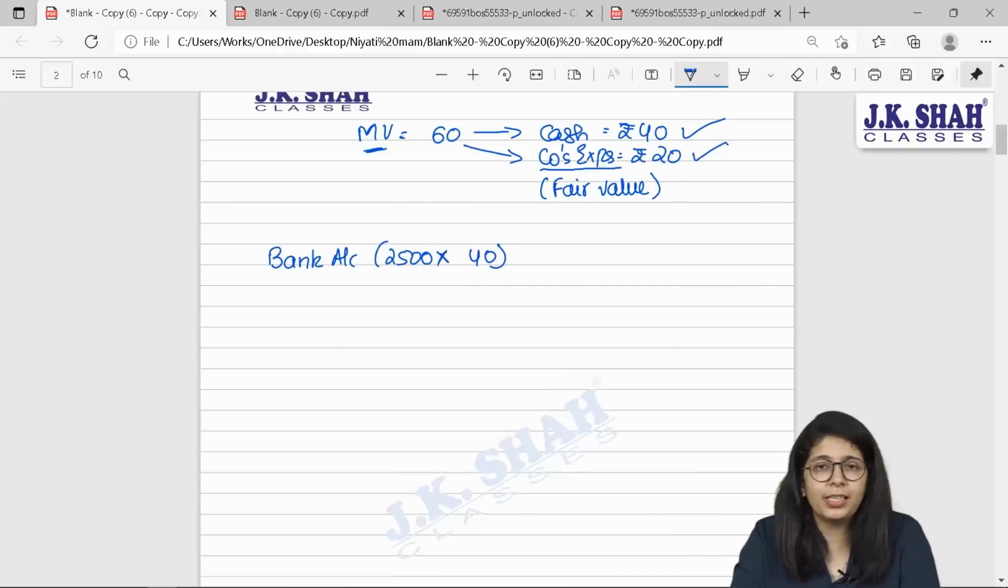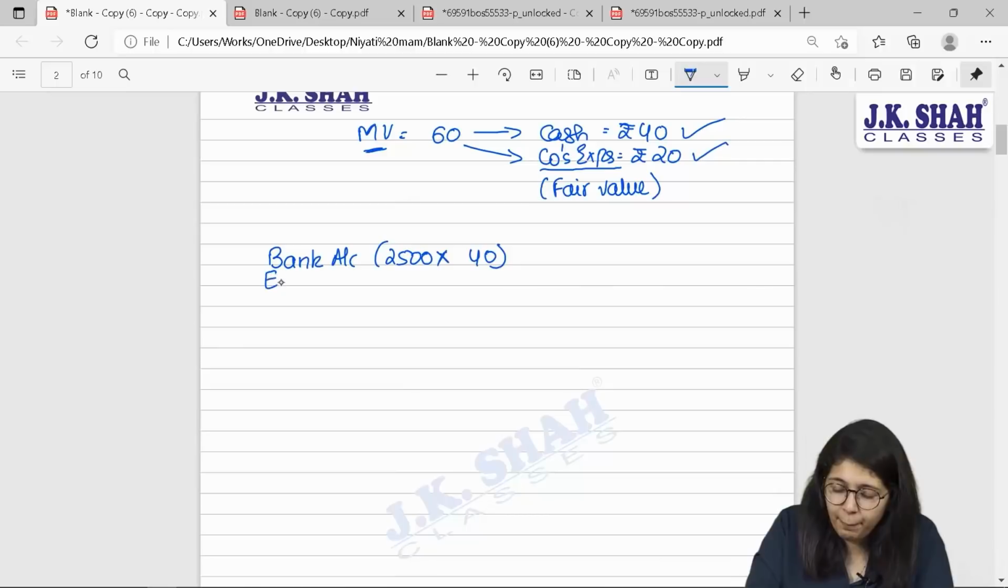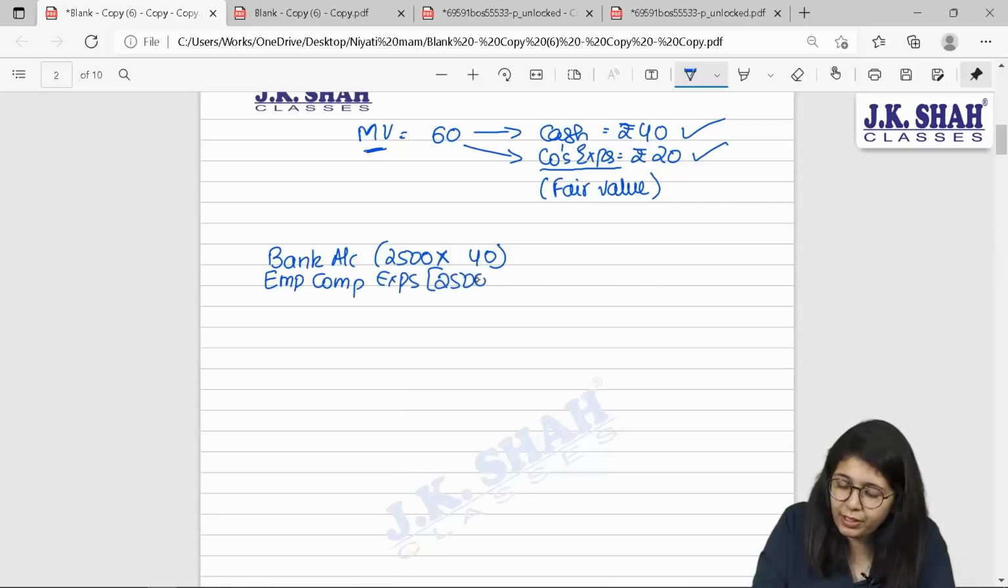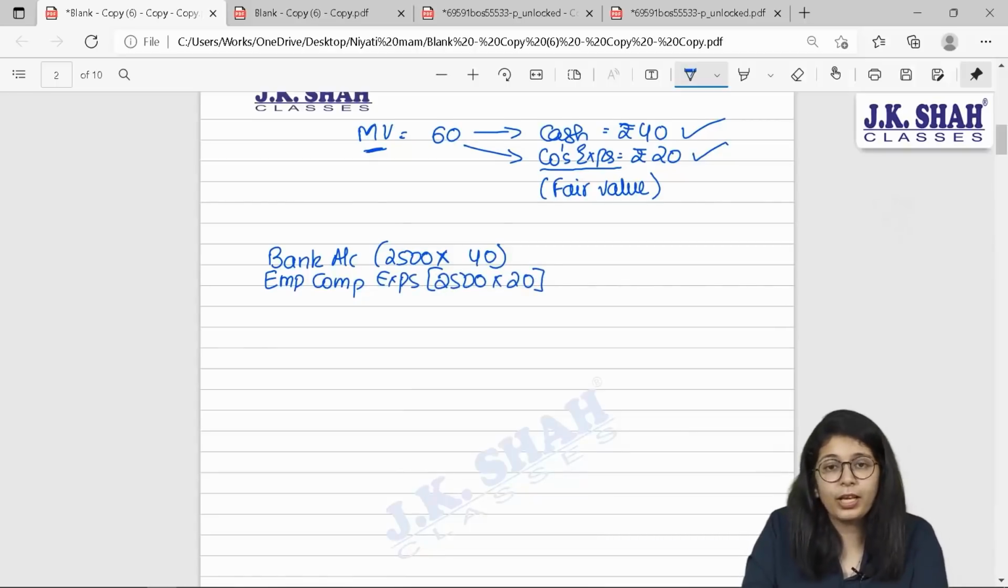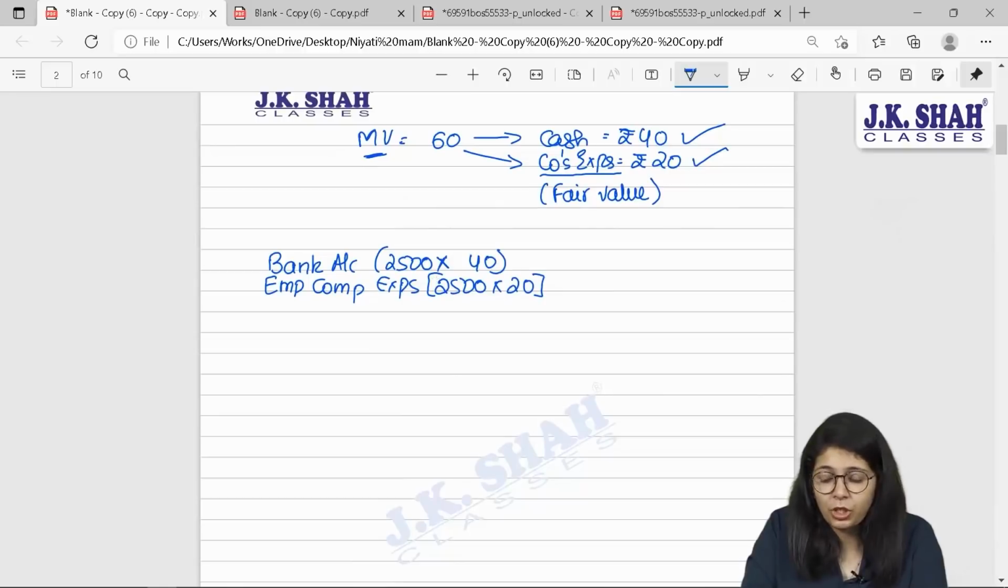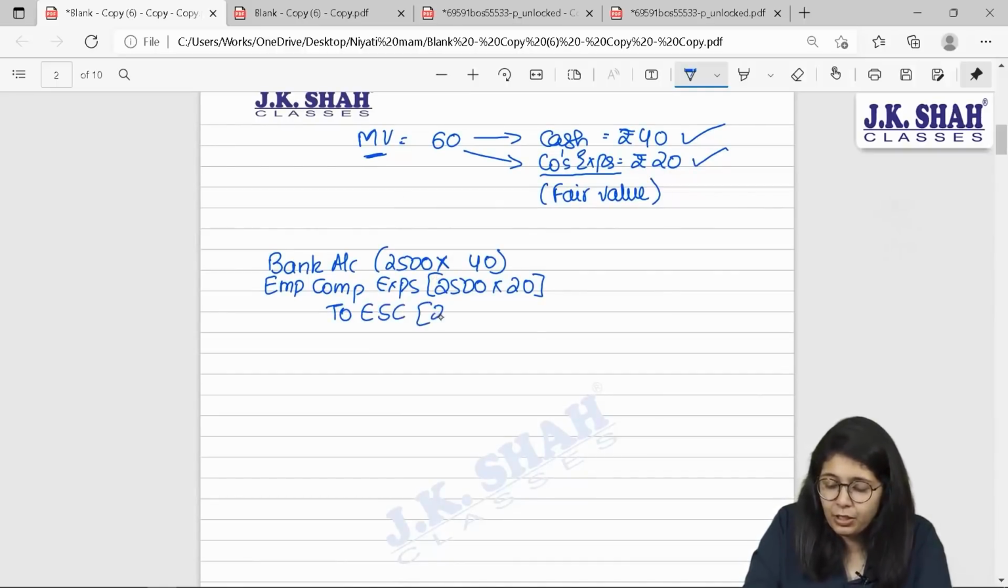What does our golden rule say? Debit all expenses and losses. Employee compensation expense account debit. Per share expenses are 20 rupees. So, on 2,500 shares, you will be incurring total 20 rupees each. What have you done by incurring these expenses? You have issued shares to equity share capital, 2,500 into per share 10 rupees.